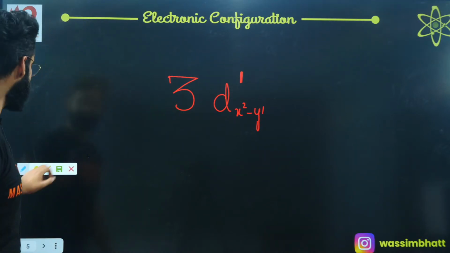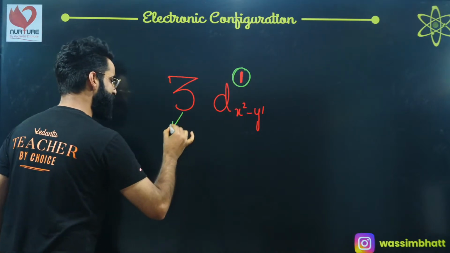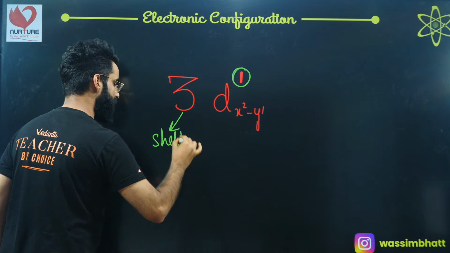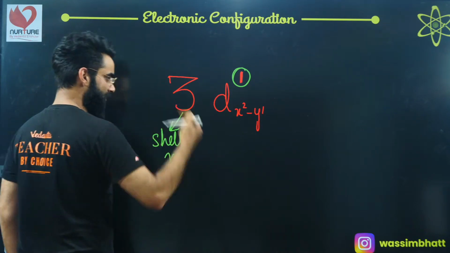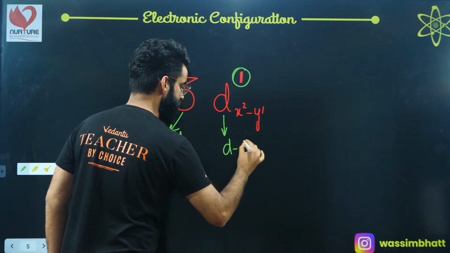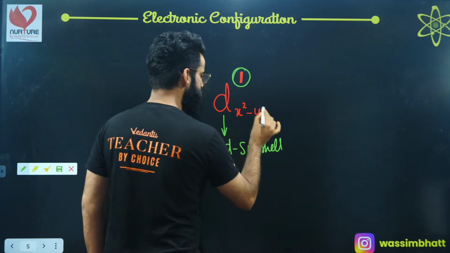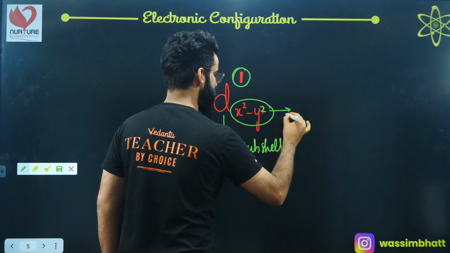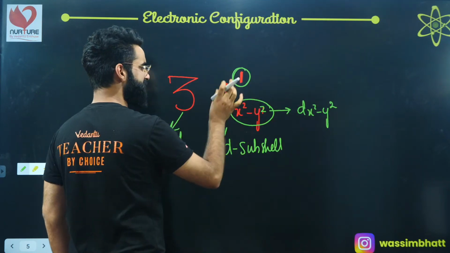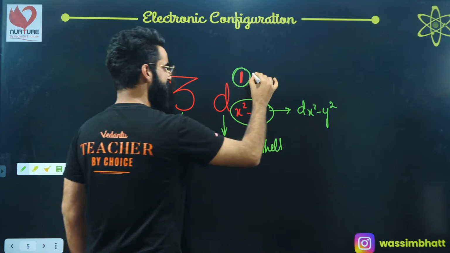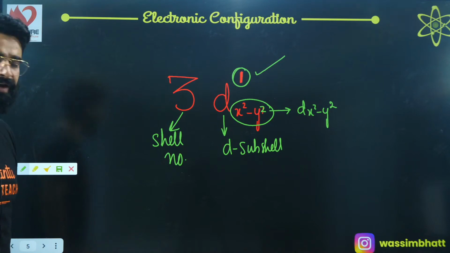See guys, it simply means this electron is present in the third shell. This represents the shell number. In the third shell, in which subshell is the electron present? The electron is present in the d subshell. And in the d subshell, in which orbital is the electron present? The electron is present in the dx square minus y square orbital. And how many electrons are present in the dx square minus y square orbital? There is only one electron present in it, right?